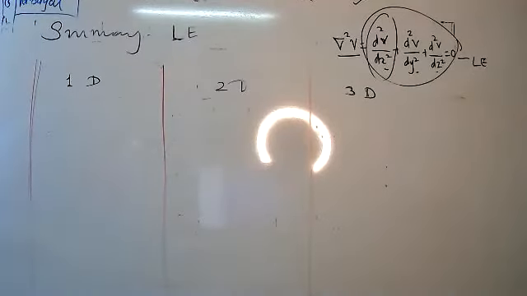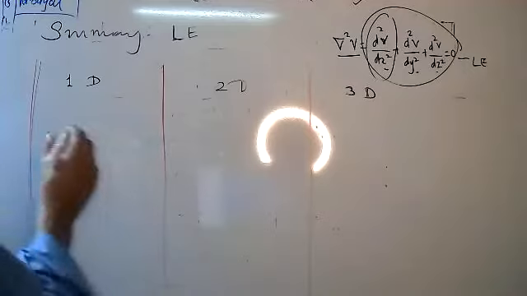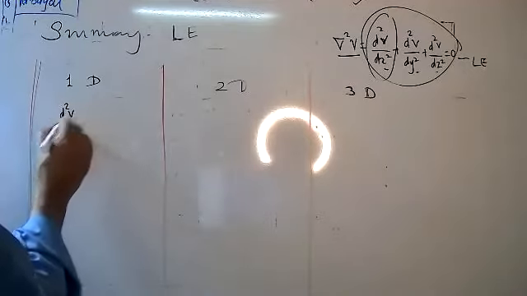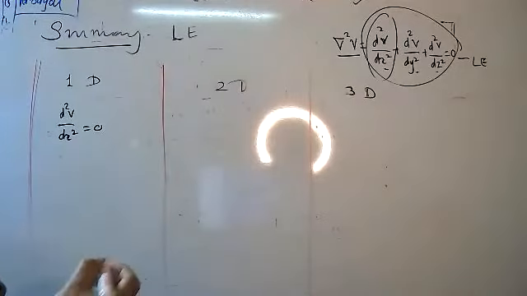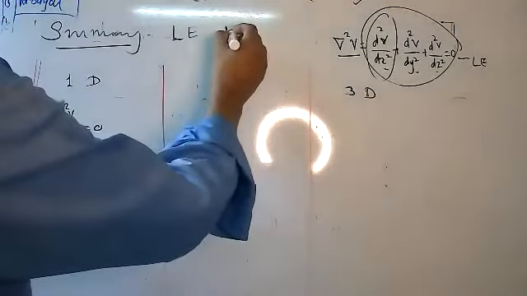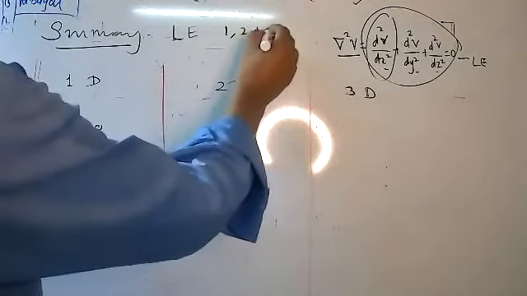In case of the one-dimensional case, d square v upon dx square equal to 0.